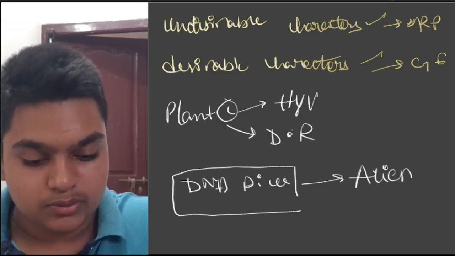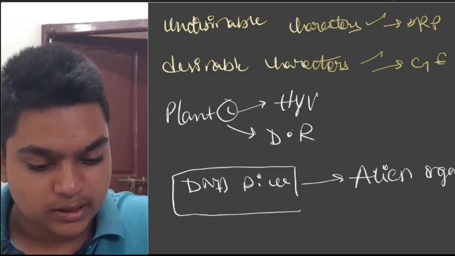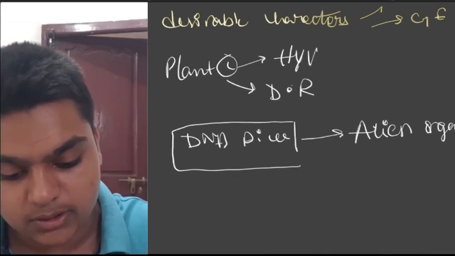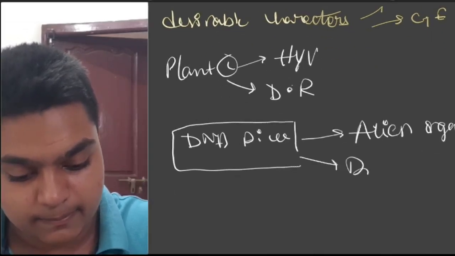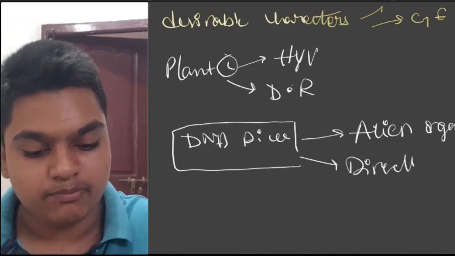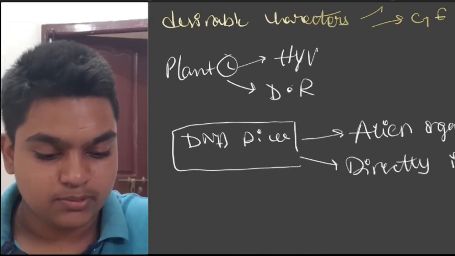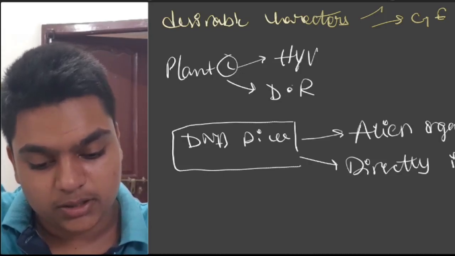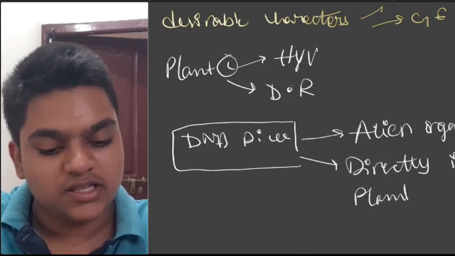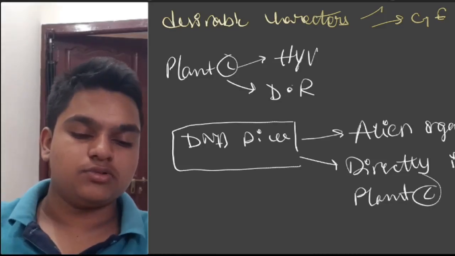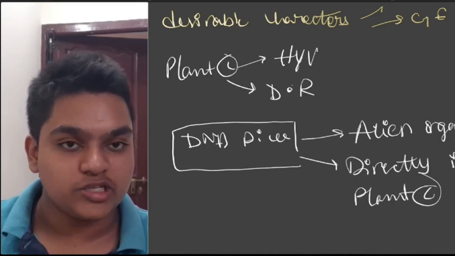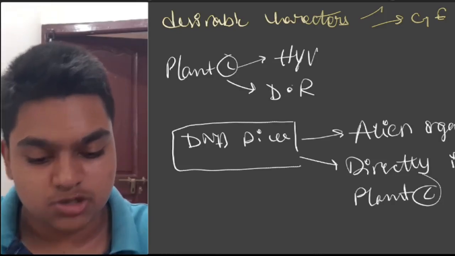directly into this organism, directly, not indirectly but directly, if you put it directly into plant C, will this plant C accept these two? No, it will recognize that as a foreign particle and it will kill those two genes. This is not possible.